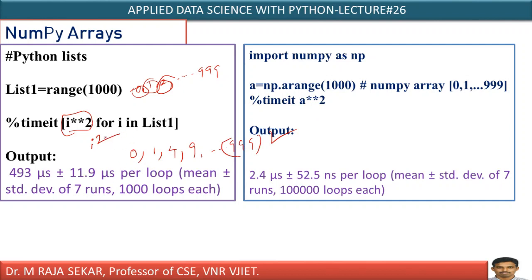That's the functionality of this simple code. I will discuss what this percentage timeit is. Timing, let me explain this one also.